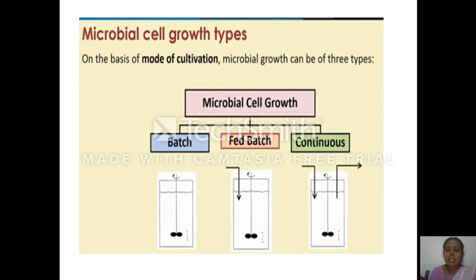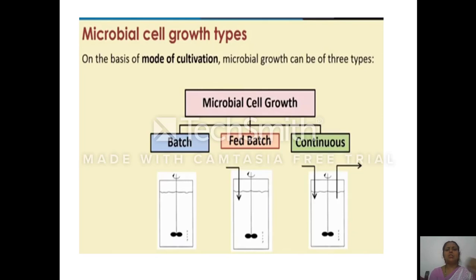The fermenter is designed with an inlet where the media enters. At the same time, there is an outlet to remove the used media, or the spent. The same volume of media is maintained within the bioreactor by removing the spent and adding the same volume of fresh sterilized media. This is called continuous culture.